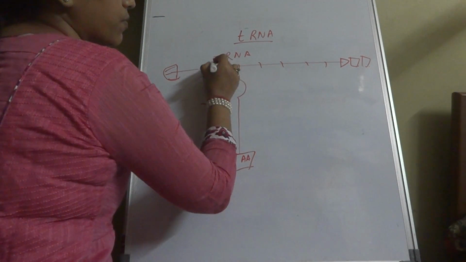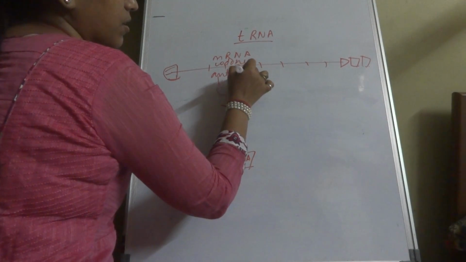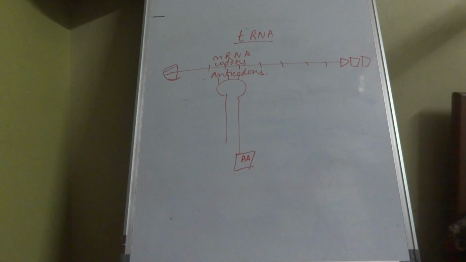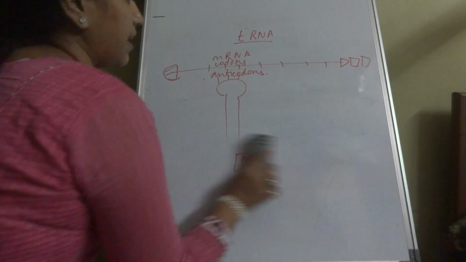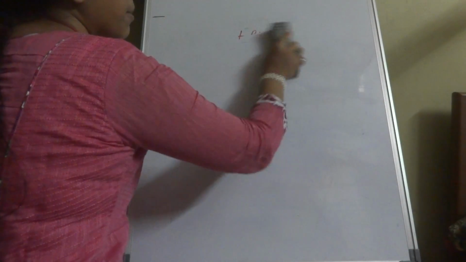That is, the codons over here are read by the anticodons. So basically they are best friends. If we are discussing mRNA, we need to discuss tRNA. This was just an overview of how tRNA and mRNA are best friends.